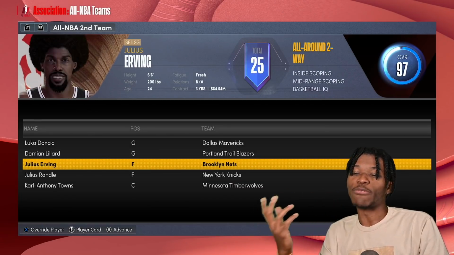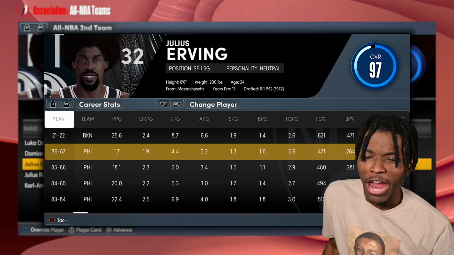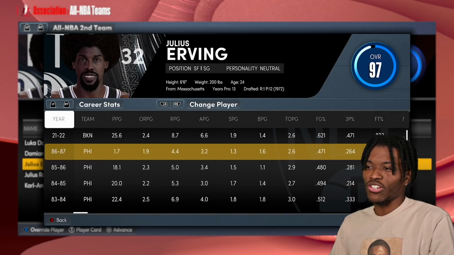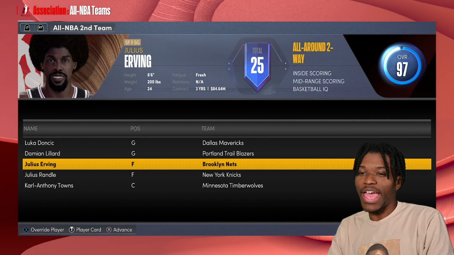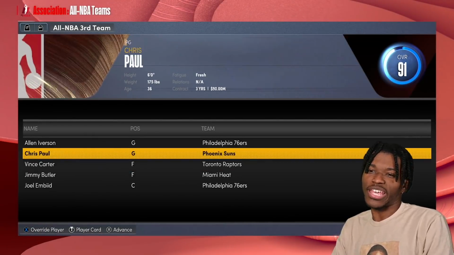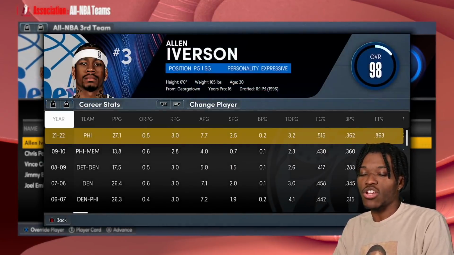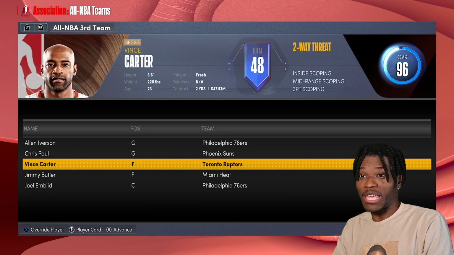Second team. Okay, we have our first legend, Julius Erving. He's deserved Most Improved Player. He averaged 1.9 or 1.7 last year. Give it to him. I'm legitimately asking, how did he not win that? Maybe because of the gap? Then we got Allen Iverson on the third team with Vince Carter. And only three legends make the All-NBA team.